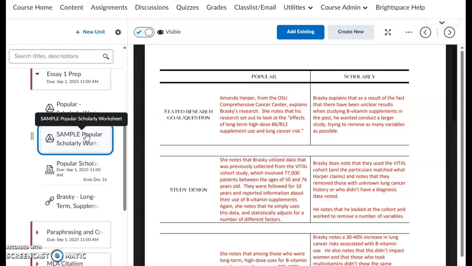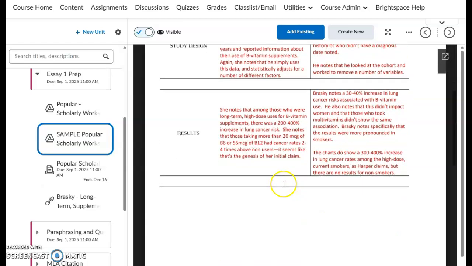All right. Now, so for example here, for the stated research question and goal, what does the popular article say the scholarly study was trying to figure out? And then, what does the scholarly study say it was trying to figure out? How does the popular article explain what the study did? What do they tell us about what the study did? And then, what does the scholarly study actually tell us, okay? Again, this creates a worksheet for you where you can see the differences between what the popular article says the scholarly study did and what the scholarly study actually claims, okay? Those are 2 different things.